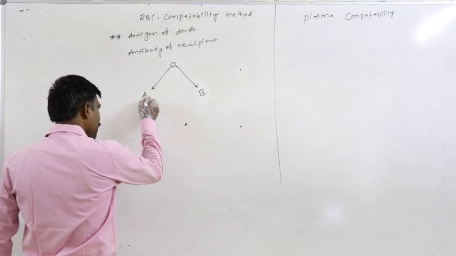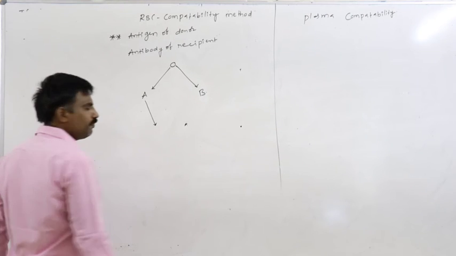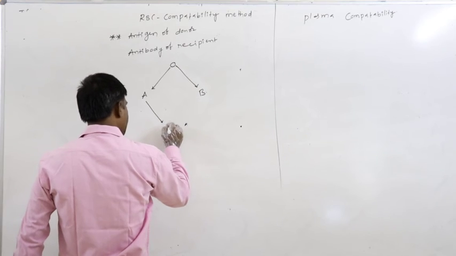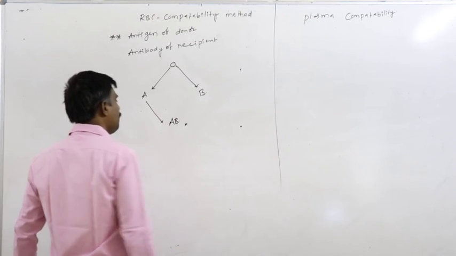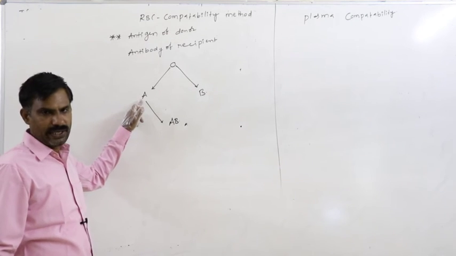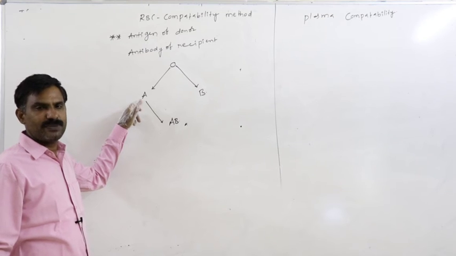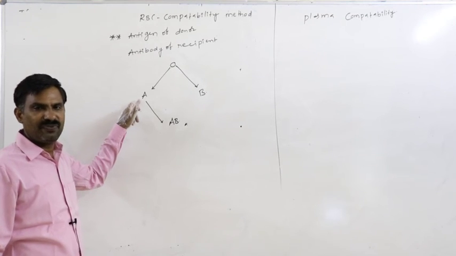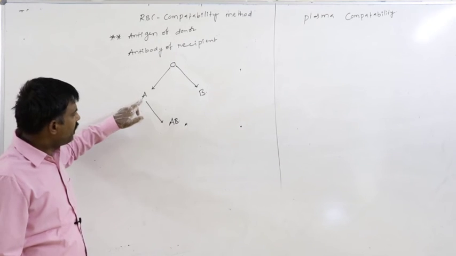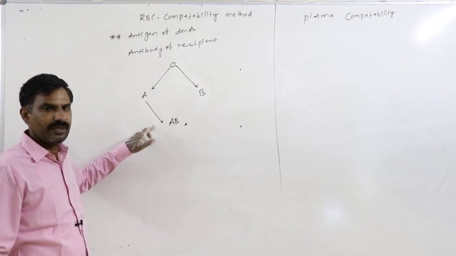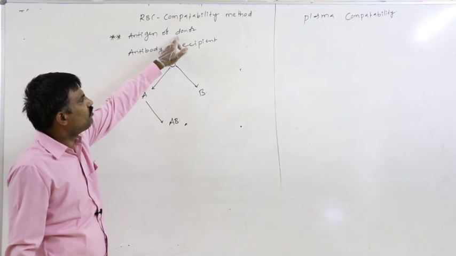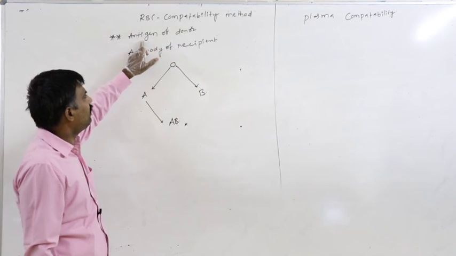Similarly, if blood is transfused from A into AB, who is the donor? A. What is the antigen present on the surface membrane of RBC of A blood group? A antigen. On the donor RBC surface, what is the component which we have to consider?